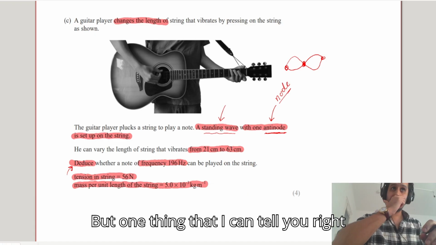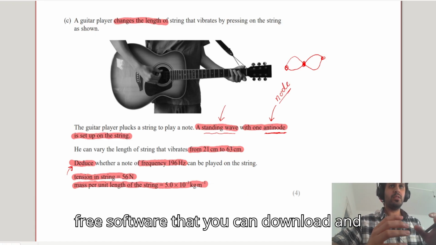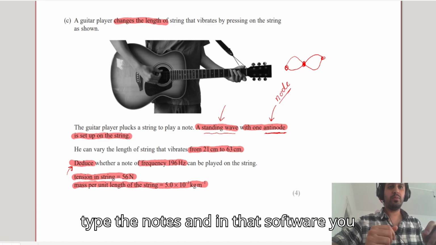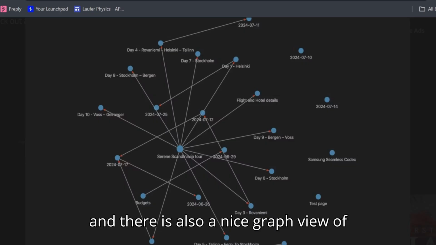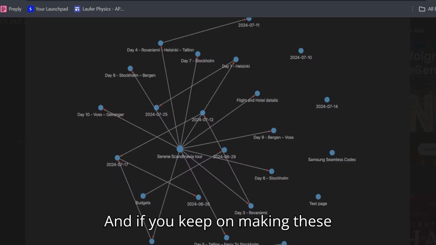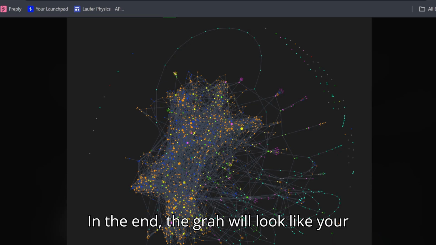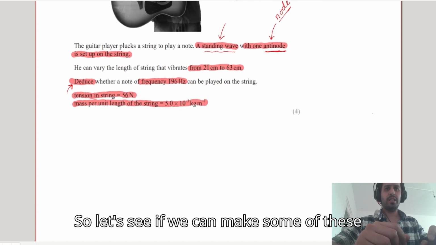But one thing that I can tell you right now is that you can use Obsidian. It is a free software that you can download, and it is a note-taking software. So you can type the notes, and in that software, you can watch some YouTube videos. You can make different connections between different topics. And there is also a nice graph view of all these connections that you have made. And if you keep on making these connections between different things that you learn, in the end, the graph will look like your brain showing different connections between these concepts. So let's see if we can make some of these connections.